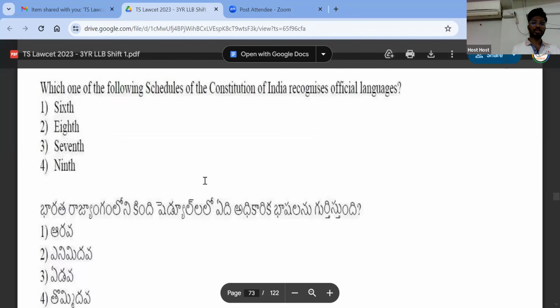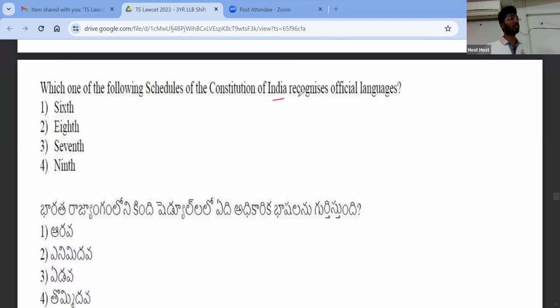Next. Which of the following schedules of the Indian Constitution recognizes official languages? You should be able to answer it. Just now I talked about it. 8th schedule, right? So 8th schedule talks about official languages. How many are there? 22. What is 6th schedule? Right. So 6th schedule talks about administration of tribal areas in the states of Assam, Meghalaya.